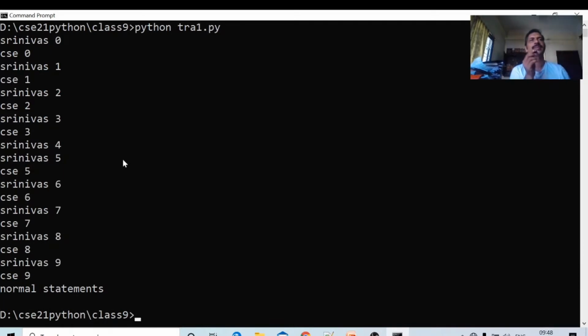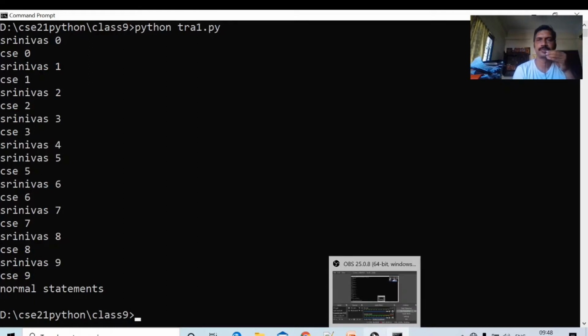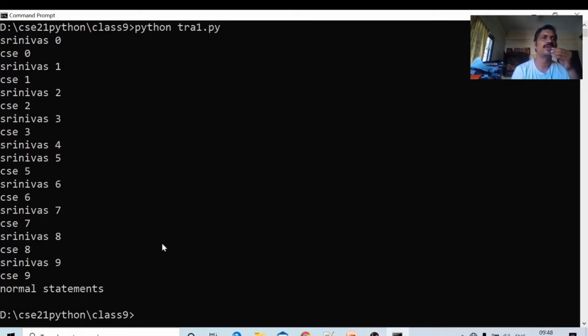What will happen here? Srinivas 0, okay. Srinivas 1, CSC 1, Srinivas 2, CSC 2, Srinivas 3, CSC 3, Srinivas 4, no CSC 4. Why? Because whenever the continue statement is executed, immediately control jumps to the starting of the loop. Okay, at the condition part, it will go to the for loop starting. Srinivas 5, CSC 5, Srinivas 6, CSC 6. Okay, this is the purpose of continue statement.